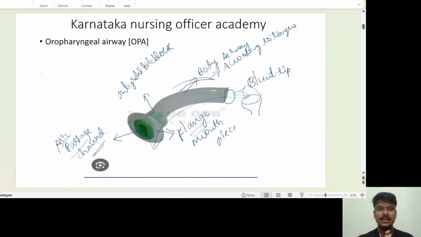But I am telling you the order techniques, the techniques used to open the mouth, to open the airway: open airway techniques.